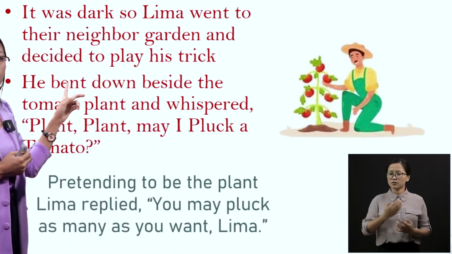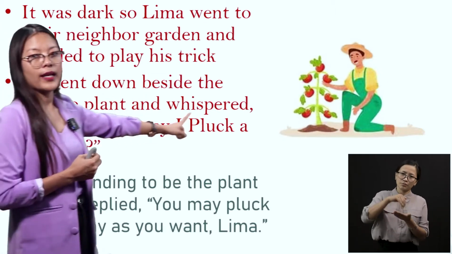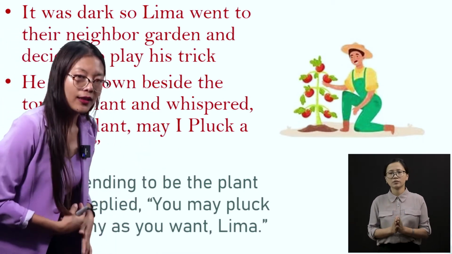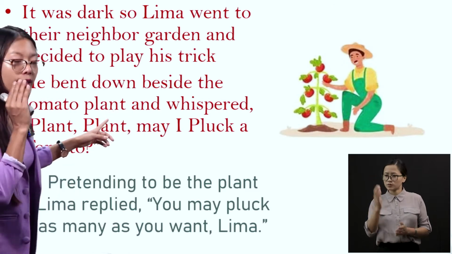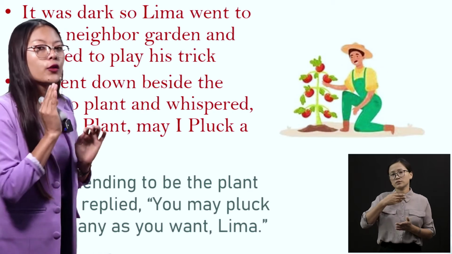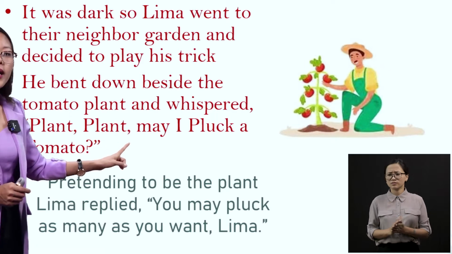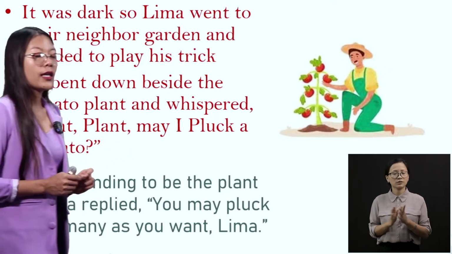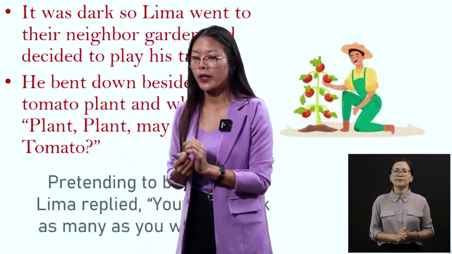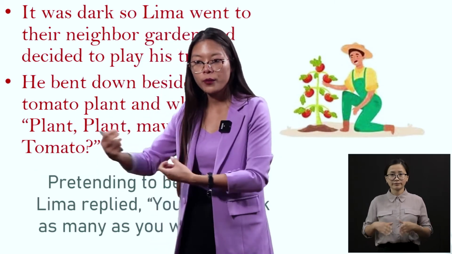So he went to the neighbor's garden and he bent down beside the tomato plant. Bent down means a little bent over, right? And whispered in a soft voice. Lima whispered to the tomato plant and said, "Plant, plant, may I pluck a tomato? May I take some tomato from you?"